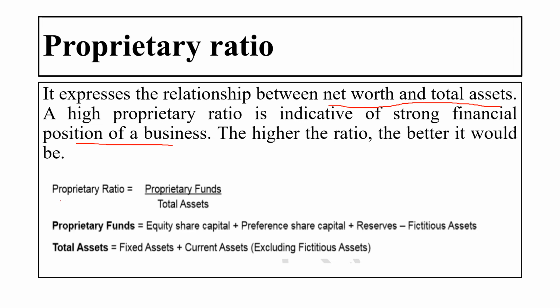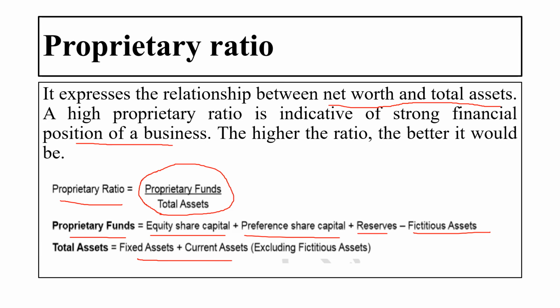So here the proprietary ratio equals proprietary fund divided by total asset, which is the formula to find out the proprietary ratio. Proprietary fund equals equity share capital plus preference share capital plus reserves, and we have to minus the fictitious assets. And total asset is fixed asset plus current asset. Excluding the fictitious asset means we don't have to add the fictitious assets here.